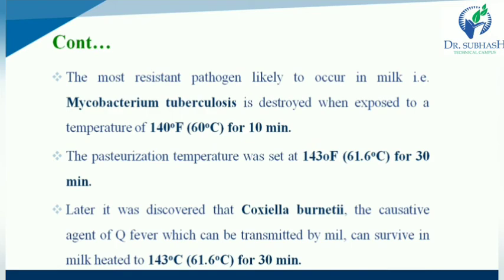Likely to occur in milk. Example, Mycobacterium tuberculosis is destroyed when exposed to a temperature of 140 degrees Fahrenheit, or 60 degrees centigrade, for 10 minutes. So the most resistant pathogen likely to occur in milk is Mycobacterium tuberculosis, which is destroyed when exposed to 60 degrees centigrade for 10 minutes.